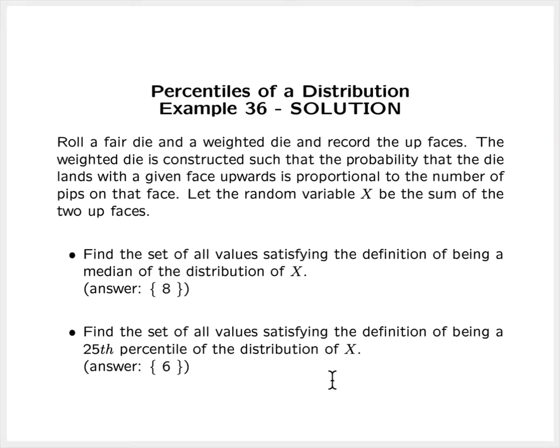To do that, we had to make sure that two conditions were satisfied. If either one of those conditions is not satisfied, then the particular real number in question does not satisfy the definition of being a level p percentile.